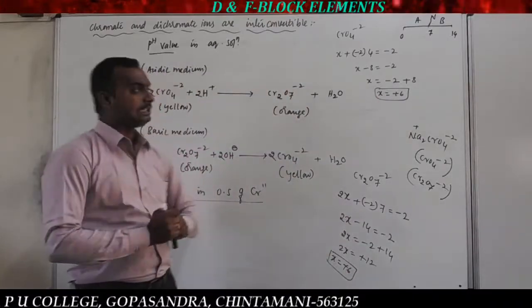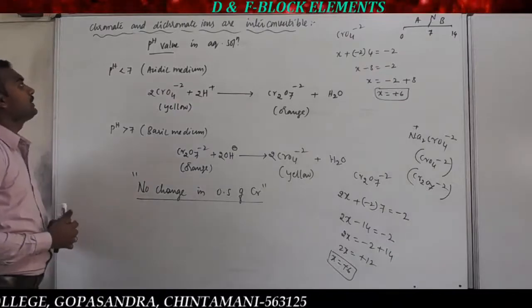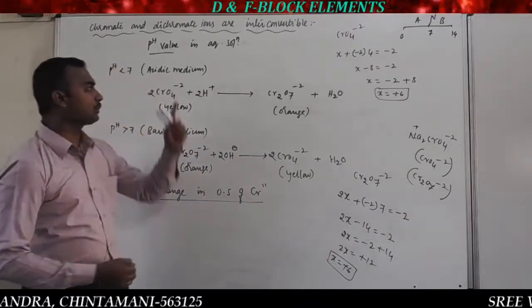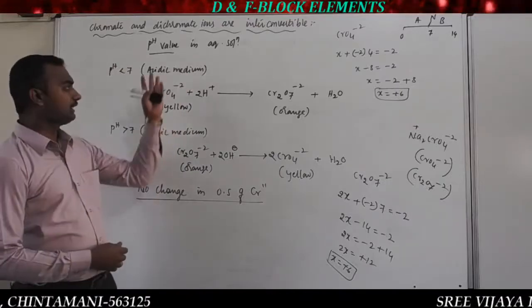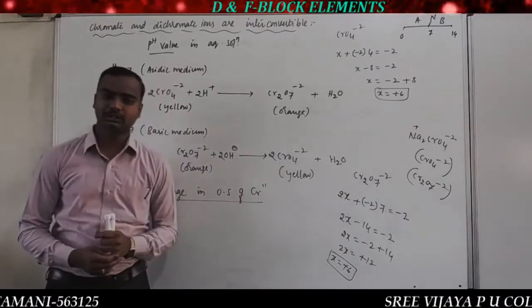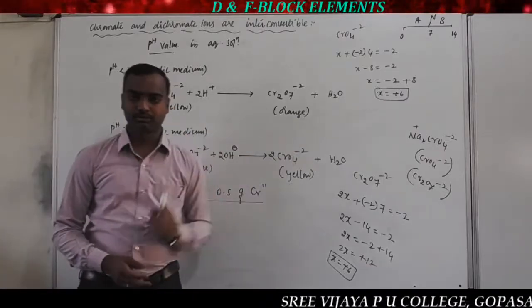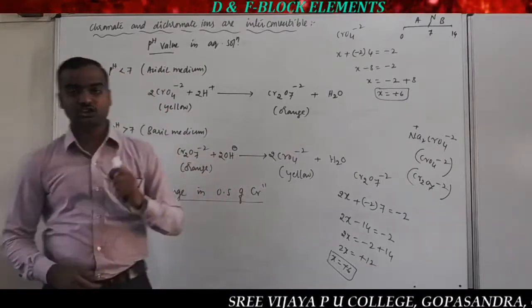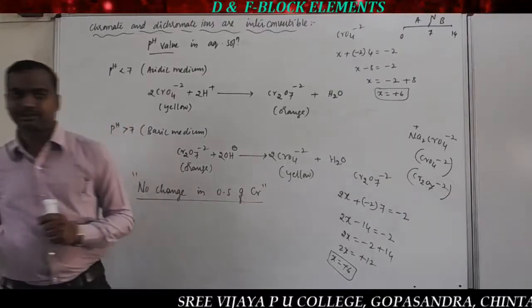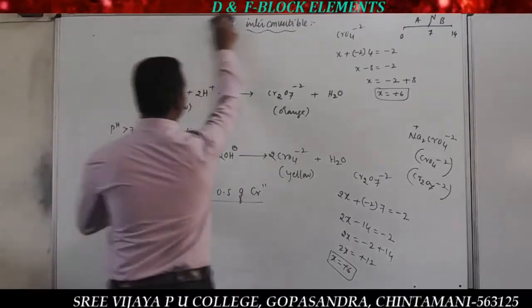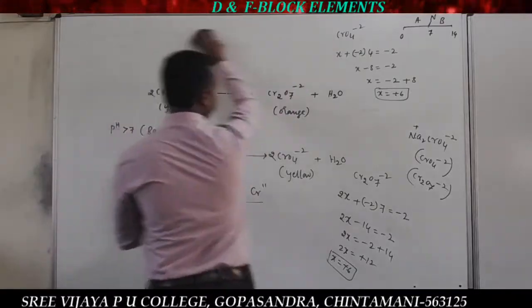So that's about the interconversion of chromate and dichromate, which are interconvertible in nature, mainly depending on pH in aqueous solution. In acidic medium, chromate is converted to dichromate, and in basic medium, dichromate is converted into chromate. So the next concept is the structure of chromate and dichromate ions.